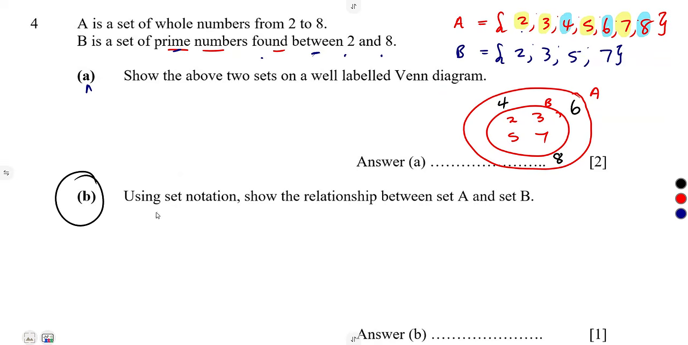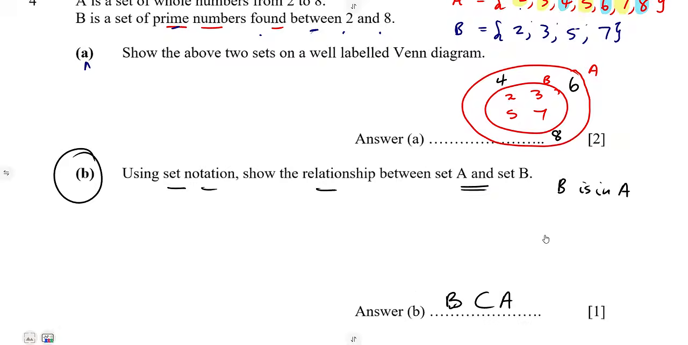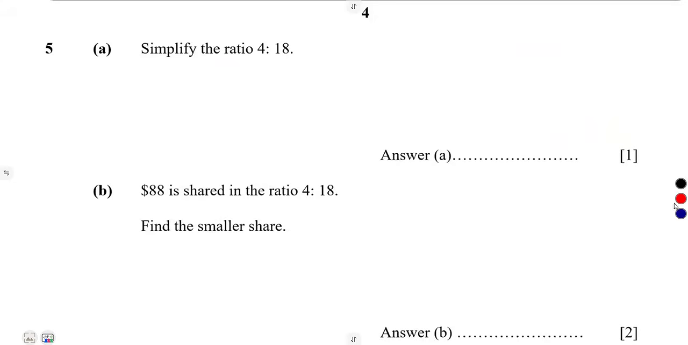Now on B, using set notation, show the relationship between set A and set B. You see now, already I have indicated this relationship when I was saying B is found in A. So if B is in A, it means B is a subset of A, like this. That is, B is inside of A. That is the condition that you're going to have. That was easy, guys. An easy specimen.